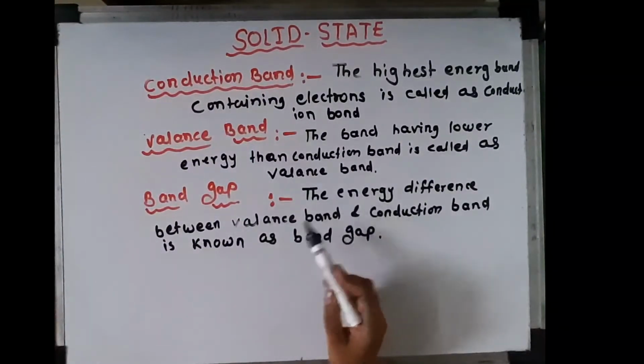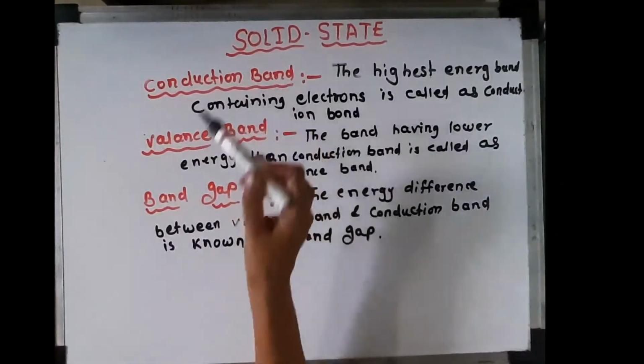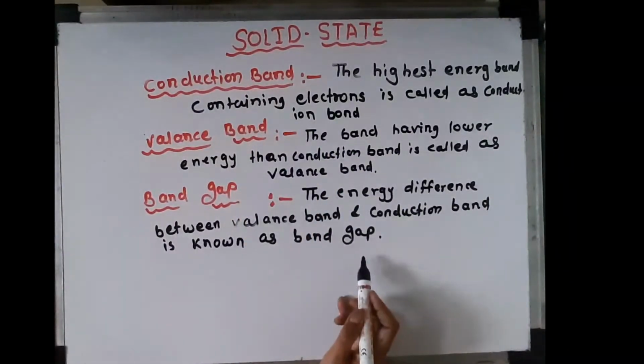The energy difference between the valency band and the conduction band is called band gap.